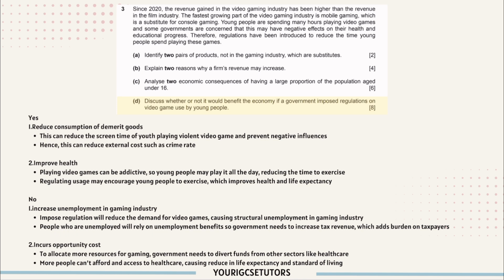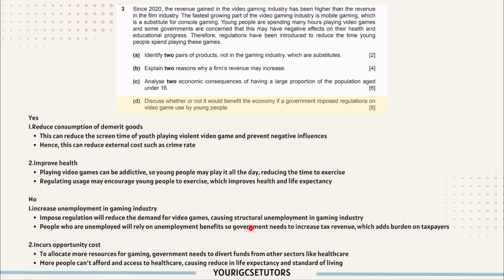And why we shouldn't impose the regulation on video games. So first, this will increase unemployment in the gaming industry. This is especially true because this will reduce the demand for video games, causing structural unemployment in the gaming industry. So you need to specify what kind of unemployment.